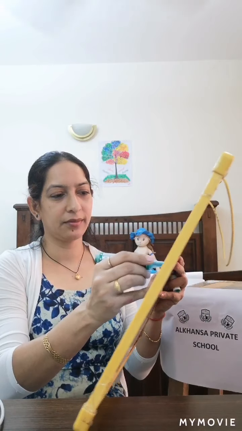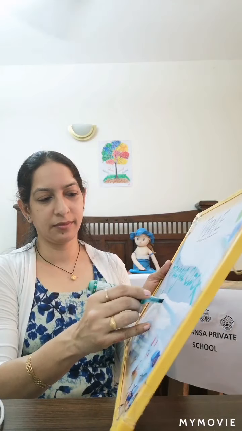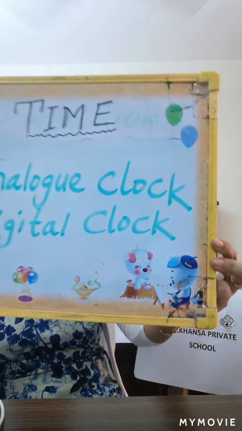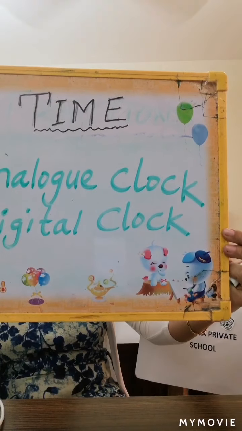Analog clock, digital clock. So now let's write. Analog clock, digital clock.